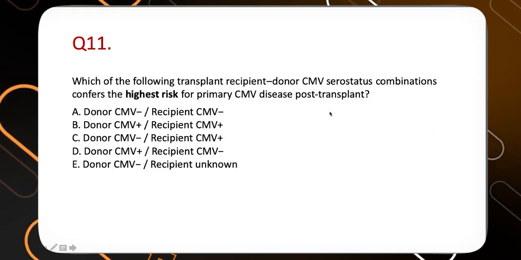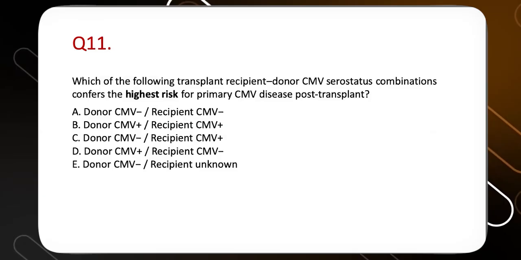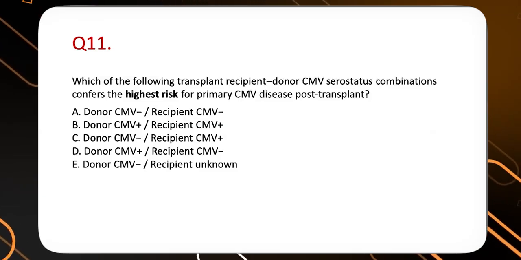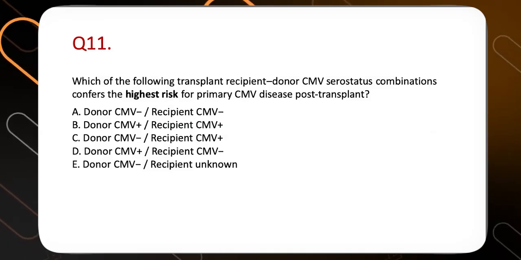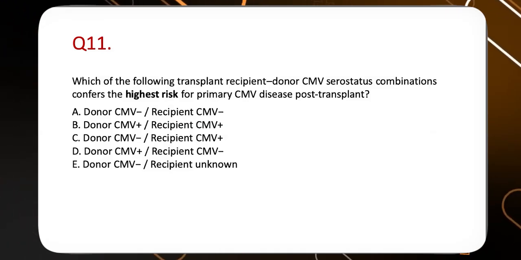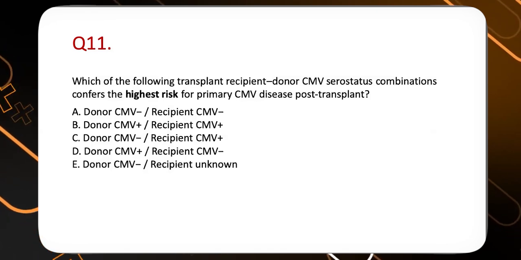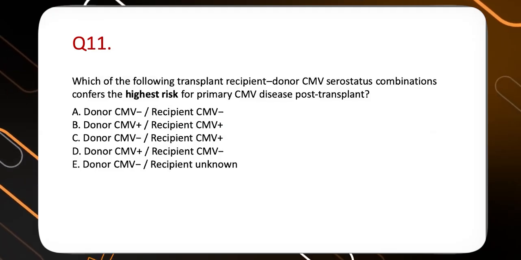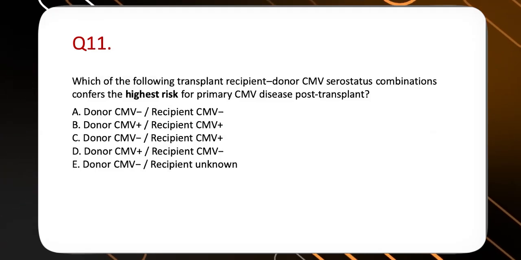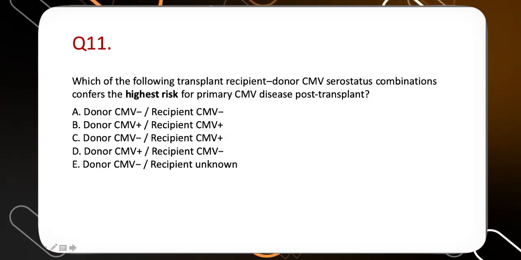Question number 11. Again, it's very important, and everybody should know about this. Which of the following transplant recipient-donor CMV serostatus combinations confers the highest risk of primary CMV disease post-transplant? Donor CMV minus, recipient CMV minus, called D minus R minus; or D plus R plus; D minus R plus; D plus R minus; or donor minus, recipient unknown. So which one is the highest?